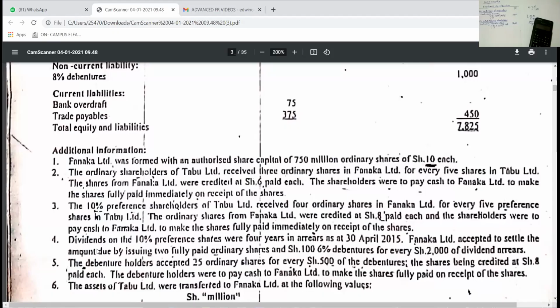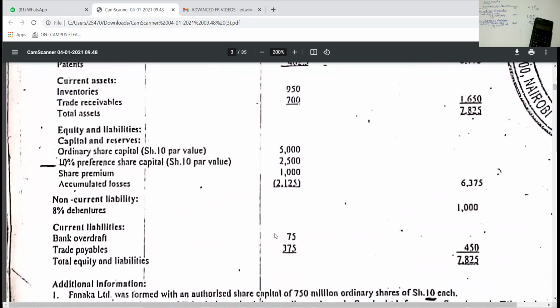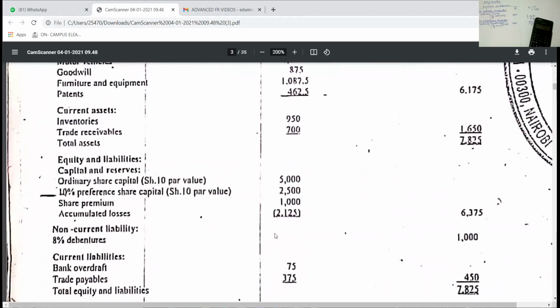So the next area is number 4. Dividends on the 10% preference shares were 4 years in arrears as at 30th April 2015. So first determine the ones which are in arrears. Which dividends are in arrears here? Who can do that for me? It's just a direct thing.